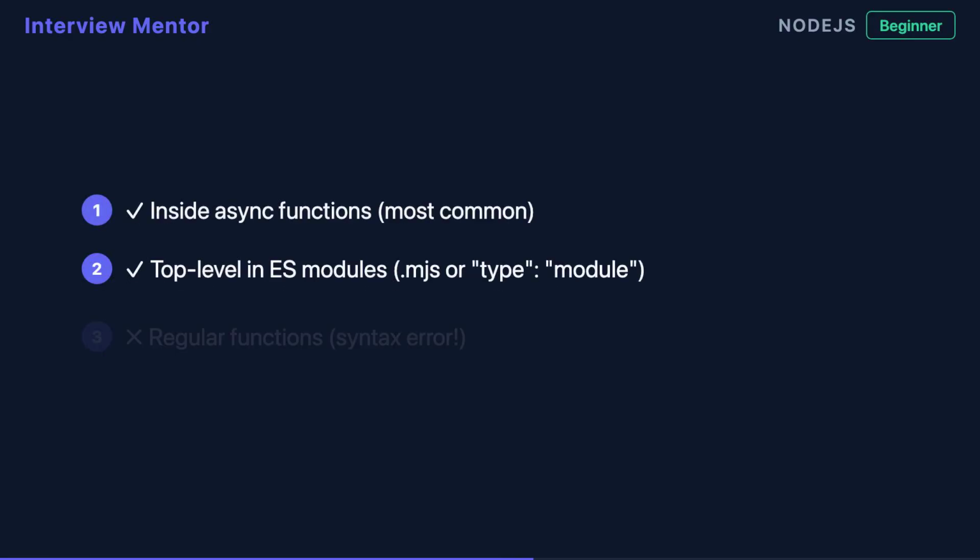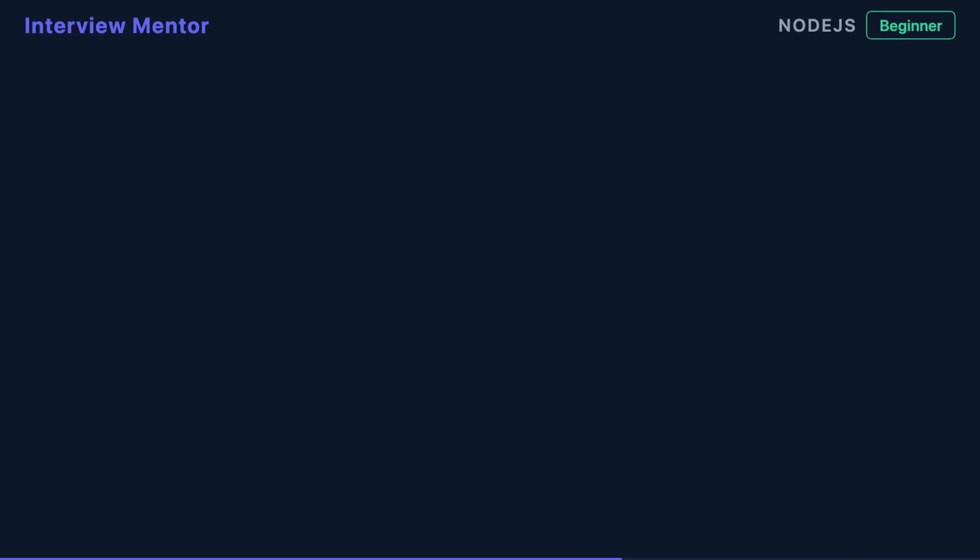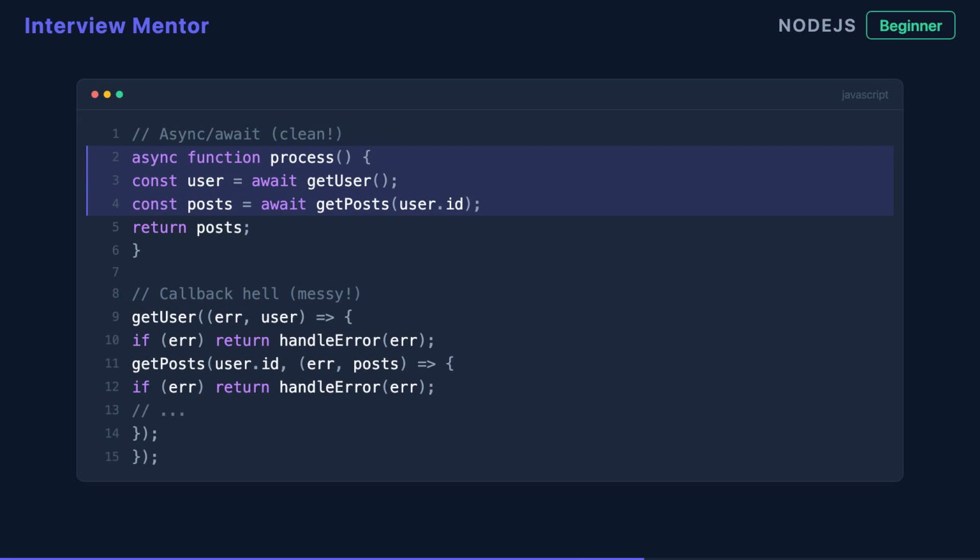You can only use await inside async functions, with one exception. Top-level await works in ES modules. Try to use await in a regular function, and Node will throw a syntax error immediately. Compare this clean async await code to callback hell or long then chains. The async version reads top to bottom like synchronous code, making it far easier to understand and maintain.